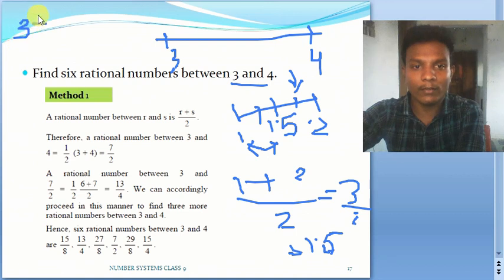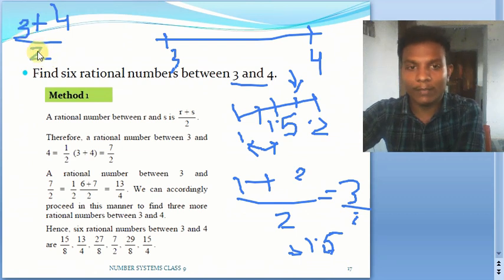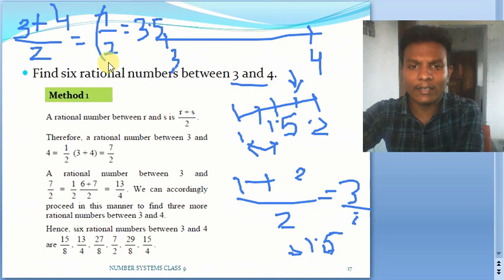3 plus 4, which is 7, by how many numbers? 2 numbers. If 3 numbers were there, we would have to take 3 here, but we are dealing with only 2 numbers, so in the denominator we have to take only 2. So what is 4 plus 3? It is 7. 7 by 2. What is 7 by 2? Which is 3.5. So we can just let it be 7 by 2, no problem, or you can write it as 3.5 also. So you will have 7 by 2 as one number here.